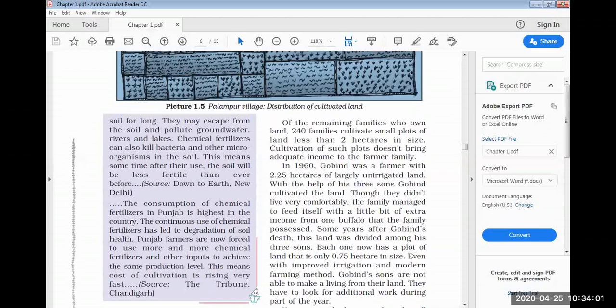Here is the main answer. I have given you the hint. Beta, the Green Revolution took place in Punjab and Haryana. Correct? As it started in Punjab and Haryana, naturally they used HYV seeds. First time we used them in Punjab and Haryana. They used chemical fertilizers a lot, because the Green Revolution was taking place in two states, Punjab and Haryana.